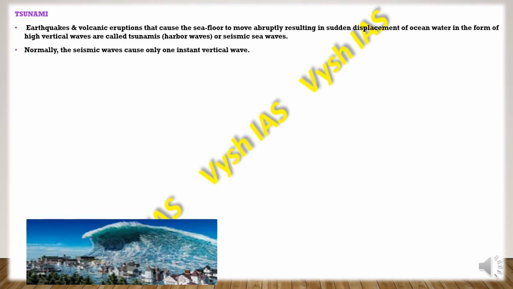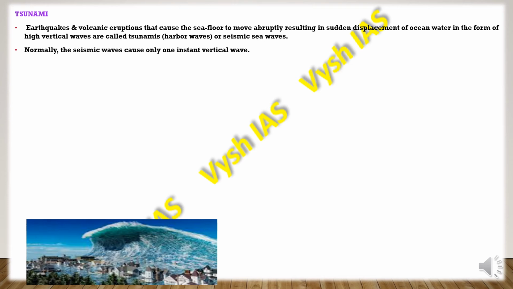Then we have our tsunamis. Many a time, earthquakes and volcanic eruptions cause the sea floor to move abruptly, which results in the sudden displacement of water in the form of high vertical waves. This is what is called a tsunami, or harbor waves, or seismic sea waves.